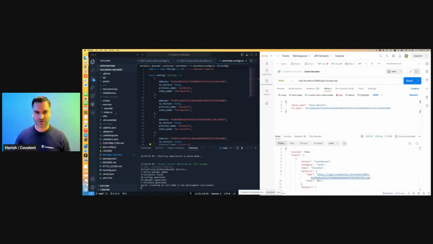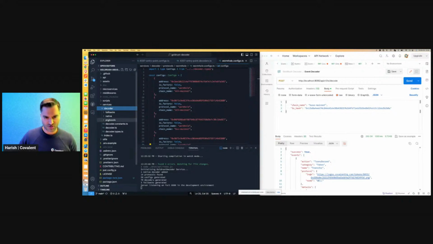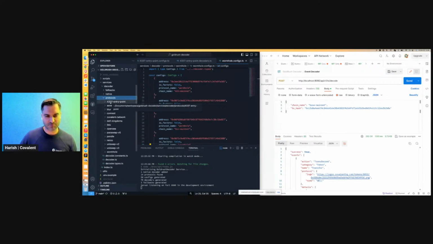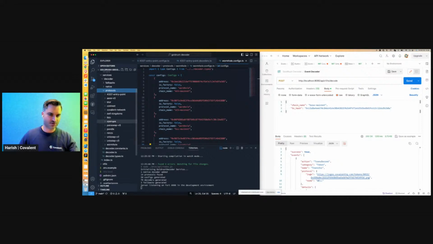There we go. Okay. So the way the GoldRush Decoder is set up here is we've got under Services Decoder all the protocols that we've kind of seeded this repo with. And so you'll see there is the 4337 entry point protocol. There is Aave. There is Lido, OpenSea for NFTs, Paraswap. So a whole host. Again, we just kind of seeded this, but it's open for anyone to be able to take and then contribute or add a protocol that they might be interested in seeing supported here.